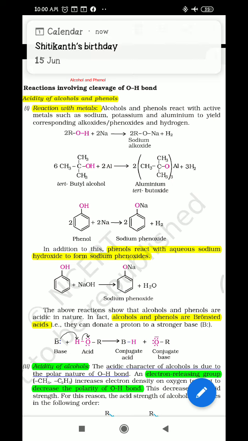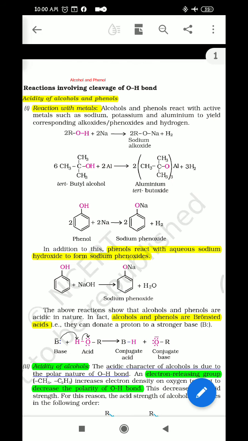So there is alcohol, phenol, carboxylic acid, and amine. Out of these four, only three are related to the acidic character, and one is related to the basic character. And various questions ask about the order of acidic character and order of basic character. So this video is going to be very important for you.